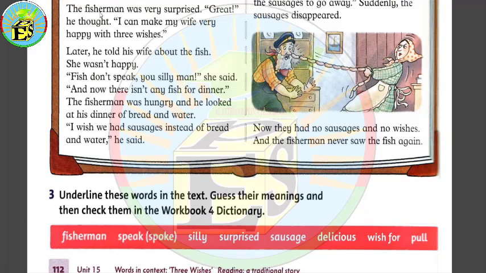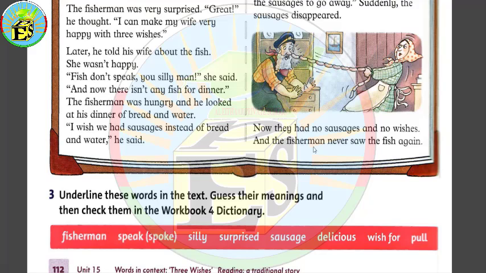This is the word fisherman. It is right here one more time, and we can find it so many times within the story, so you can underline any one that you want. The second word that we have is speak, and between brackets we have spoke. So speak is the present form of this verb, and spoke is the past form. And of course the type of this verb is irregular verb.